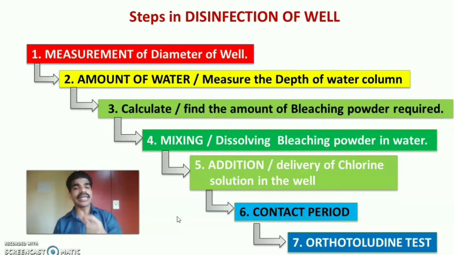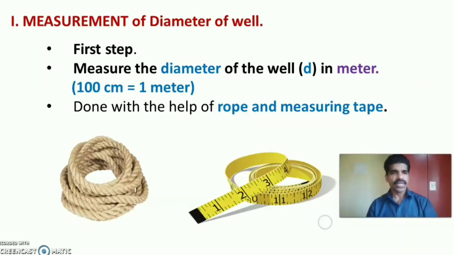Let us discuss in detail each step in disinfection of well. So the first step is measurement of diameter of well. Measure the diameter of the well, that is D. D stands for diameter. Here you have to understand that all measurement in chlorination is done in meters. That means 100 centimeters is equal to 1 meter. If you are measuring in an inch tape, we can convert the centimeters into meters.